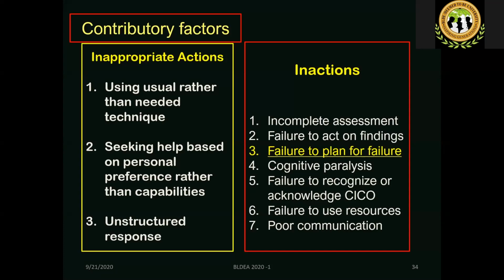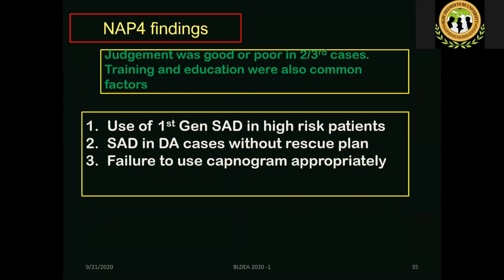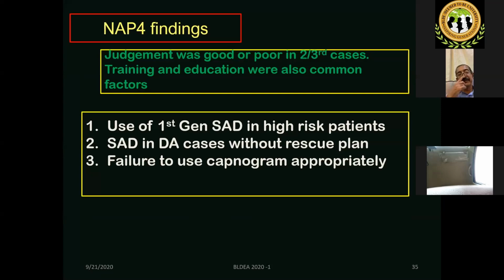If you see NAP4 findings, human factors were responsible in a significant proportion of the cases. Training and education were some of the common factors. It's not that they are not qualified; they are qualified, they are trained. But training in human factors and team working was lacking.